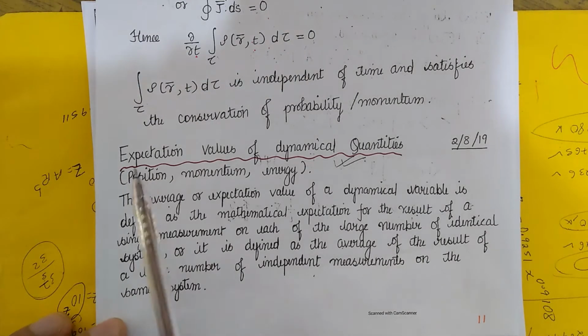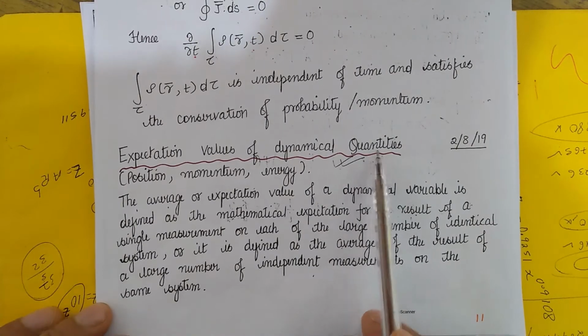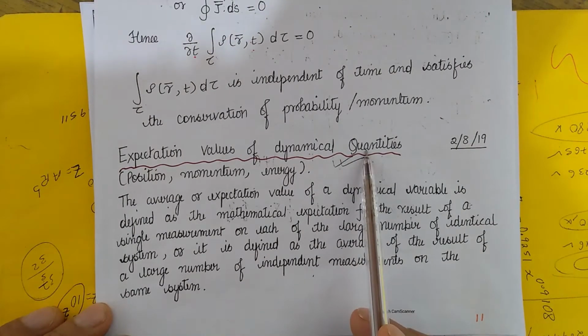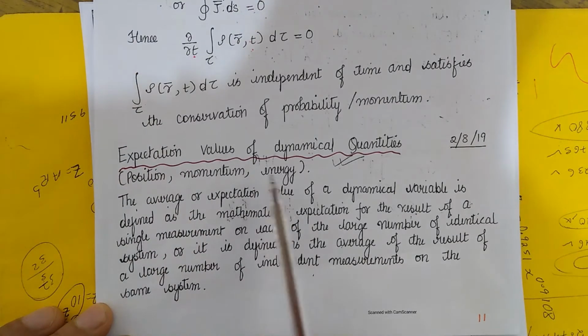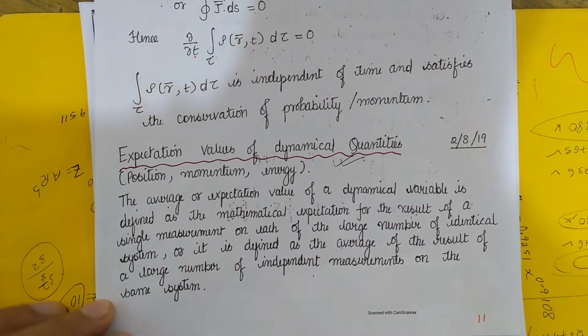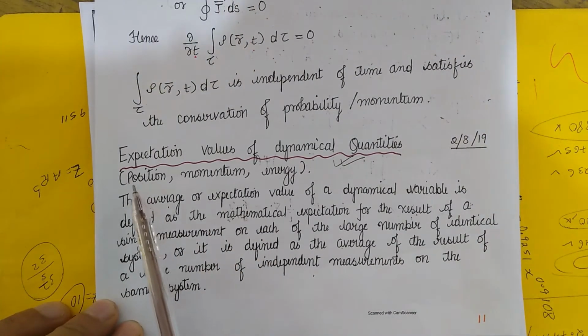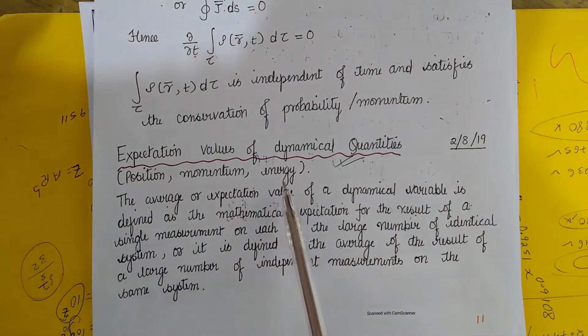And today we are going to talk about the expectation values of dynamical quantities. When we talk about the dynamical quantities, it can be your position, momentum, kinetic energy, and when we talk about expectation value, we are simply talking about the average value. So we are talking about the average value, your average position, your average momentum, or your average energy.